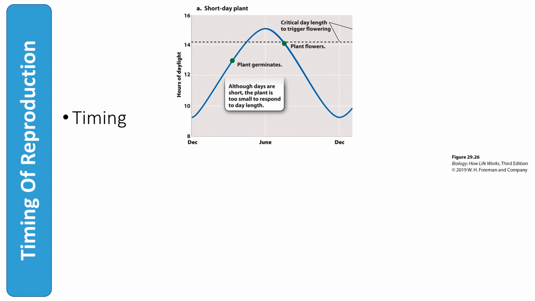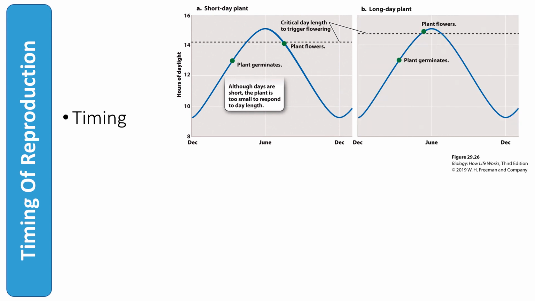We can see the pattern of seed germination and flowering with short and long day plants if we zoom out to look at a year. The blue line on these graphs represents the length of day, with the dotted line denoting the critical day length cutoff. Short day plants can germinate in the spring, but not typically flower until late summer or fall. Short day plants do not flower in late spring or early summer, despite the day length being below the critical cutoff, because the plants at this time are too young or too small to respond to day length and be able to support seed production.